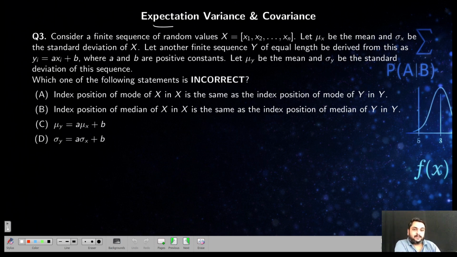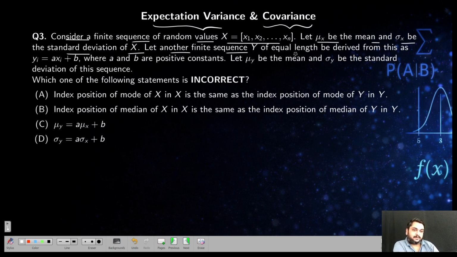Now, based on expectation and variance, be very careful here. The questions may look big or a little bit tricky, but they are very simple if you understood the properties and the linear combinations of expectation and variance. Now they are saying consider a finite sequence of random values X equal to x1, x2, ..., xn, and let mu_x be the mean and sigma_x be the standard deviation of this random variable X.